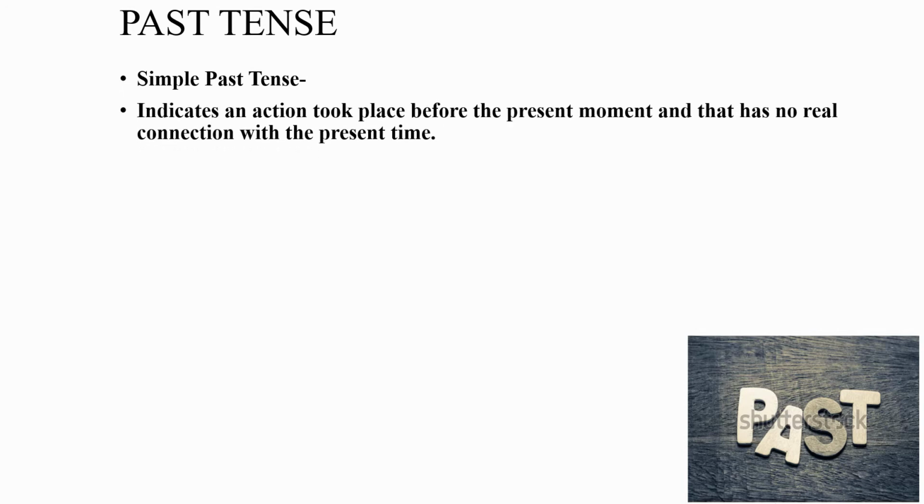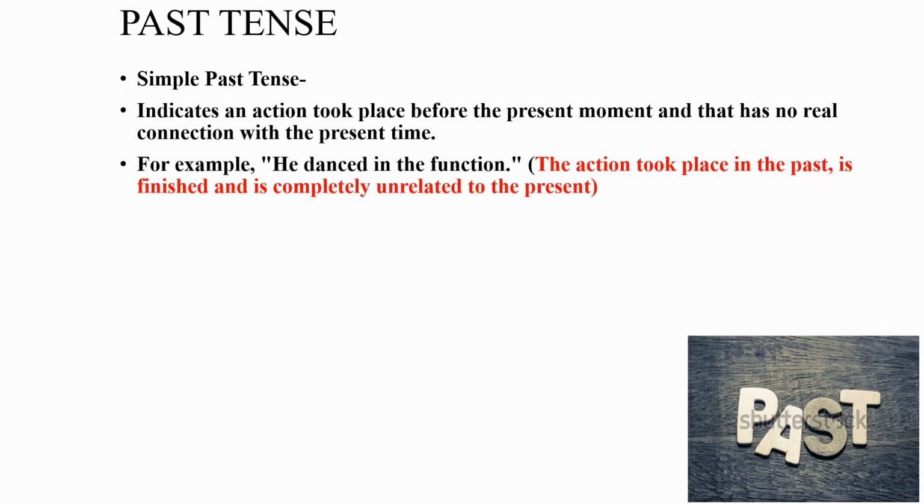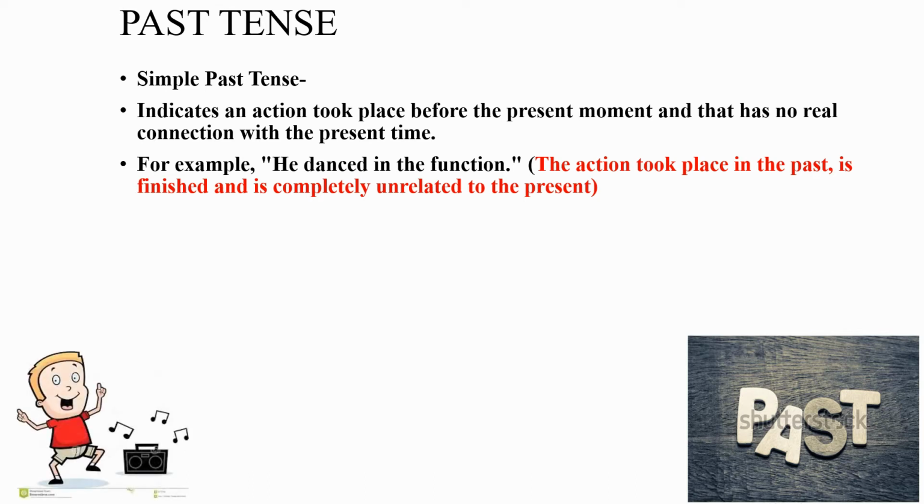So students, let us see past tense. Simple past tense expresses an action that has already been completed in the past. It indicates an action that took place before the present moment and that has no real connection with the present time. For example, he danced in the function. He already danced in the function. The action took place in the past, is finished and is completely unrelated to the present.